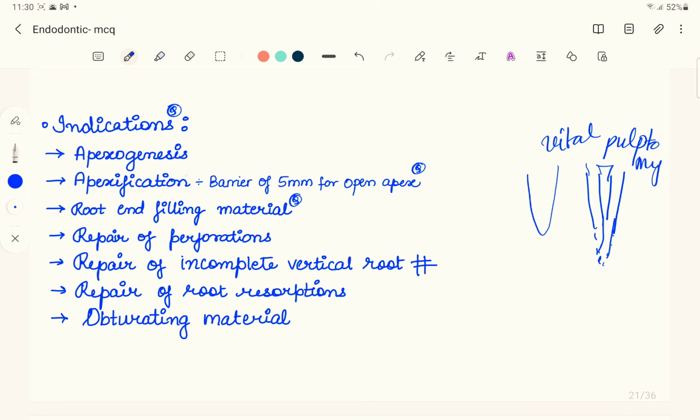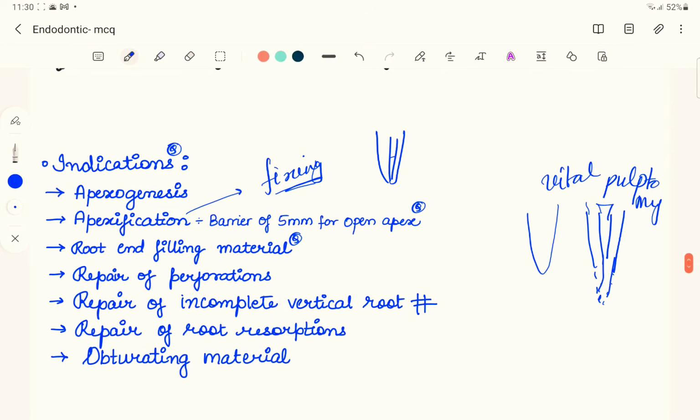while on the other hand, apexification, the word fication means we are fixing the apex. So we are making a barrier and fixing the apex. How we do it is, first of all, we do it in case of non-vital teeth. So in case of immature non-vital teeth, we do the apexification, and how we are fixing it, we are placing the MTA and making a barrier.